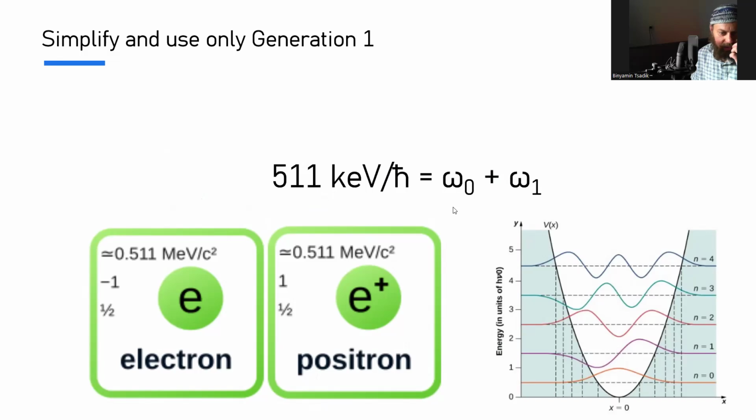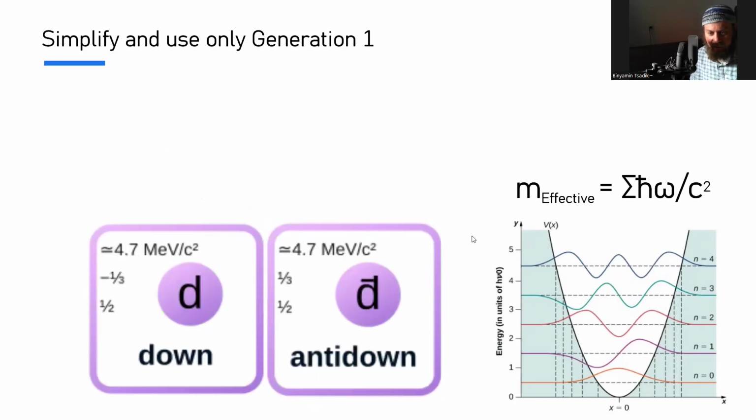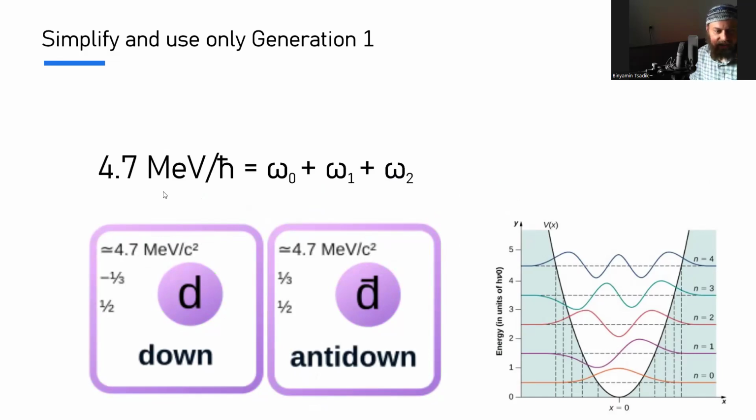Let's just say that it's equal to the sum, right? The sum of 511 kilo electron volts divided by h bar is equal to the sum of two frequencies or more frequencies. I don't know how many frequencies are in there, but now we're getting to where the mass might come from. And okay, we've got these quarks. So let's say it's the sum of three frequencies or more. And so every time we get a higher particle, we get a higher excitation of energy. We get an extra energy level within that well.